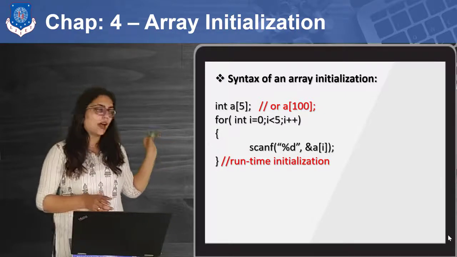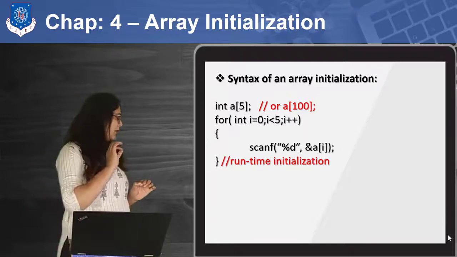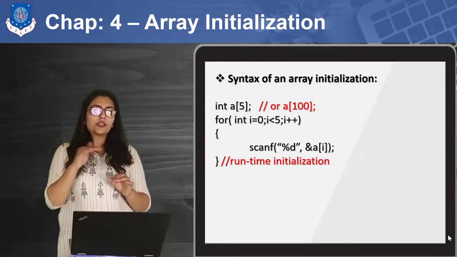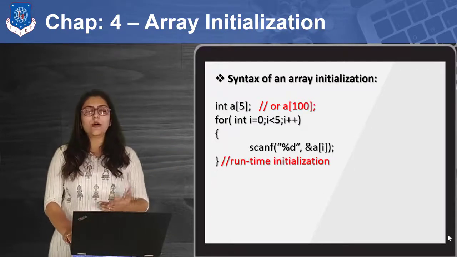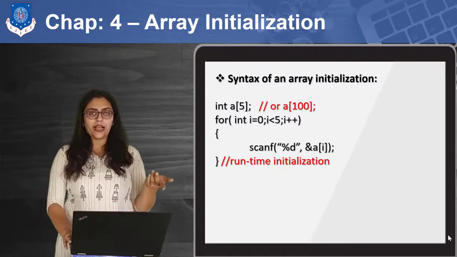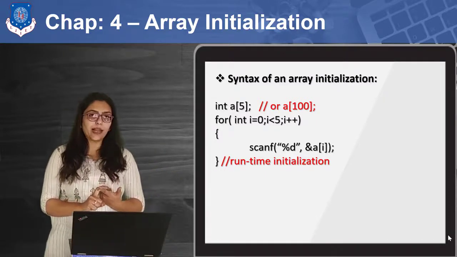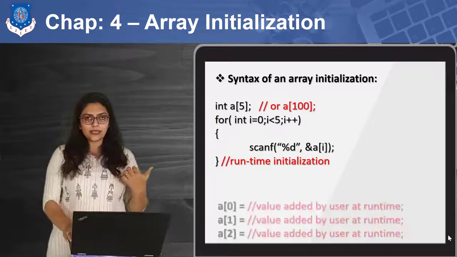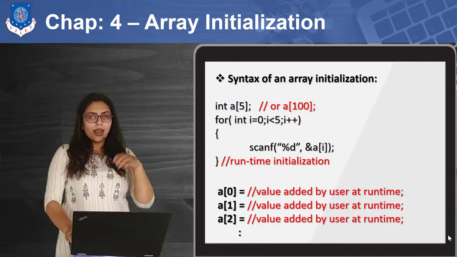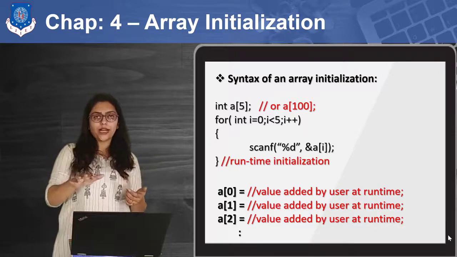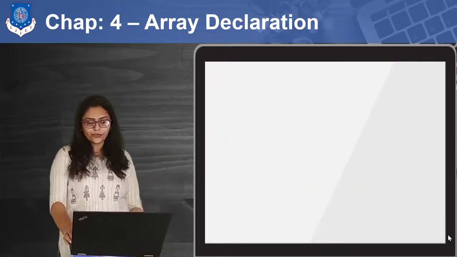So whatever the value of i will be, whatever value is entered by the user will be stored according to this index at a[i]. So this is how initialization of a one-dimensional array can be done at runtime also. We can initialize it at compile time and also at runtime, and you have seen both of these syntaxes over here. You can see a[0] is the value entered by the user. So the user is going to enter 5 different values, and they will be stored from index 0 to 4.